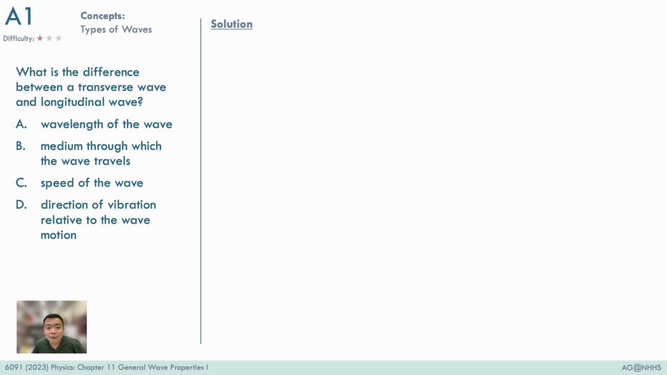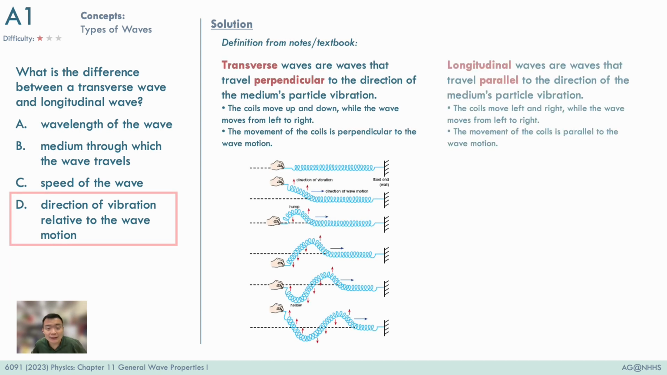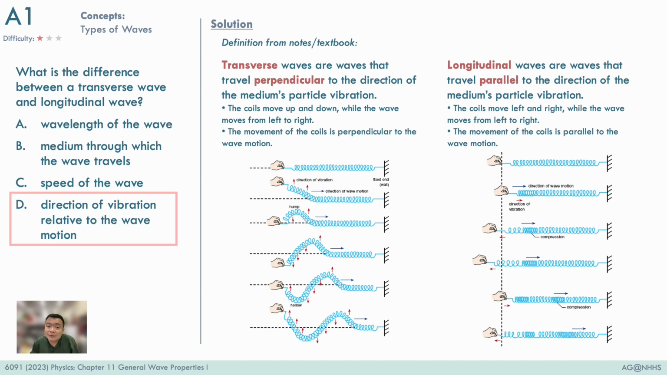This is a question on how we classify waves, and the answer to this question is D. The difference between a transverse and a longitudinal wave is in how the particle motion is as compared to how the wave travels. For a transverse wave, the particles vibrate perpendicularly to the direction of the wave. And for a longitudinal wave, the particles vibrate and move parallel to how the wave travels.